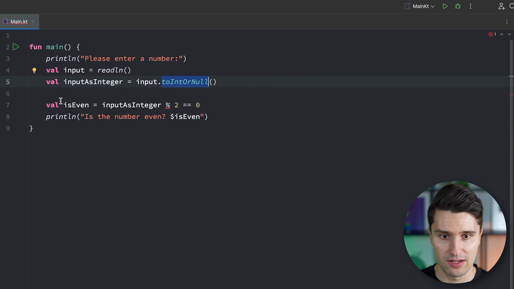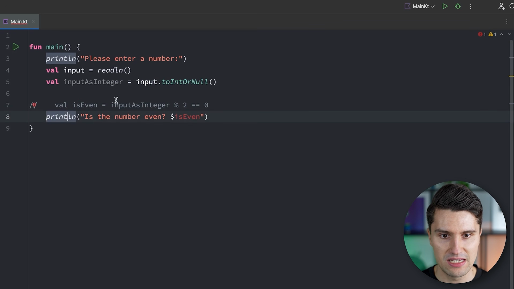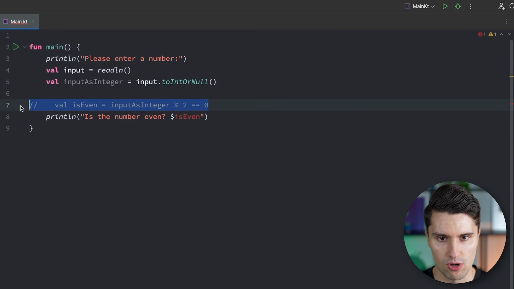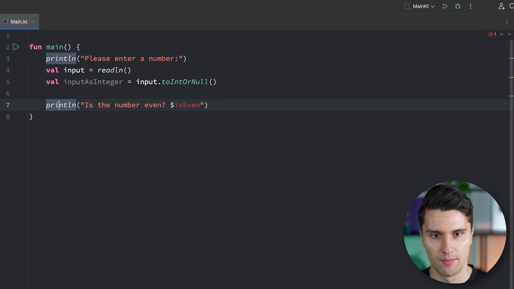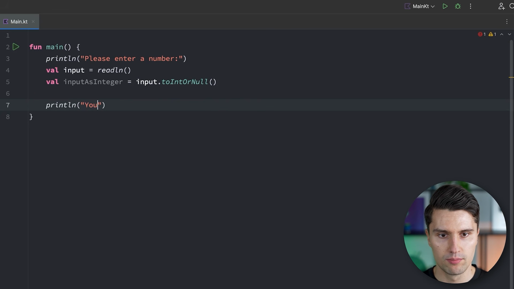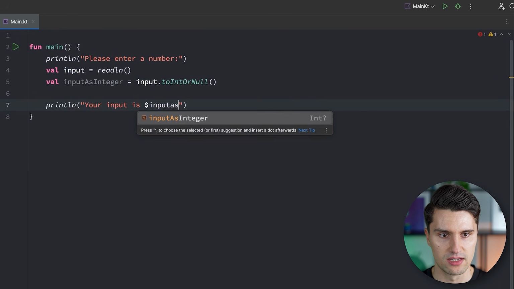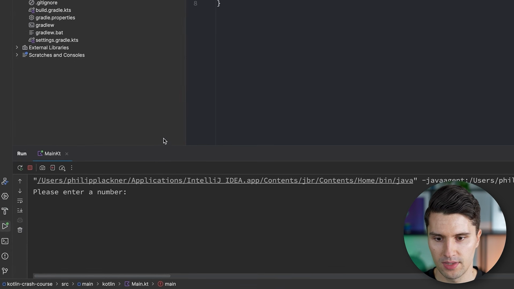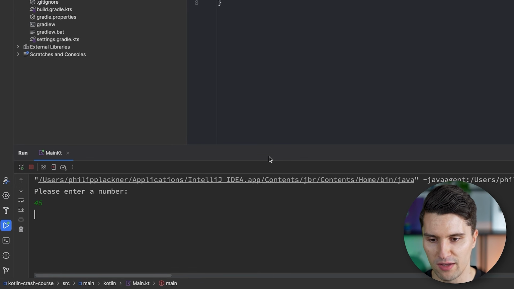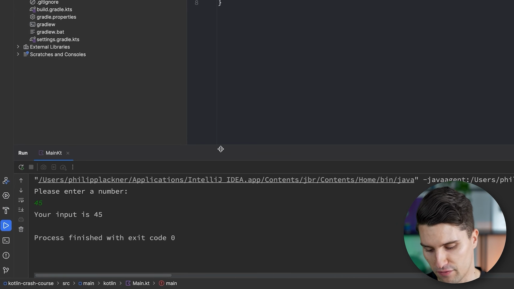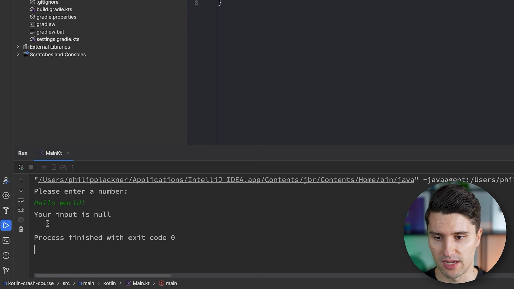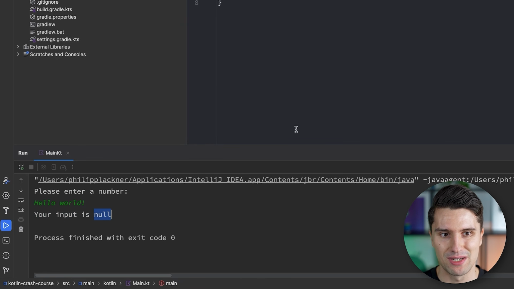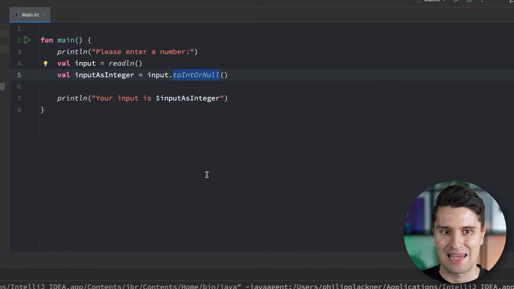let's comment out this isEven. That's how we can just make code a comment. You can also just let's just remove this because you probably don't have the shortcut yet. We remove this line and we just reprint the input. So your input is input as integer. If we run this, we enter a valid number, 45, then it will again give us 45. But if we rerun this and we enter our hello world text again, then it will say your input is null. So that is now what we get by using toIntOrNull, because it can now return null.